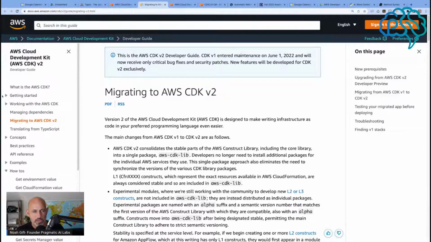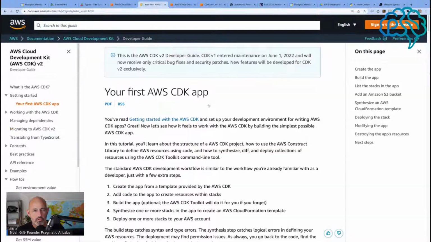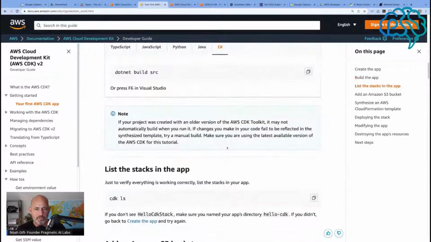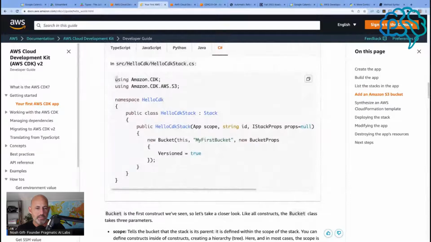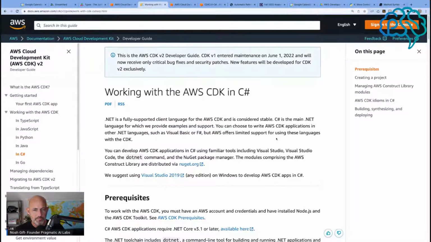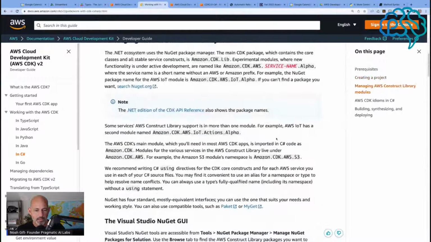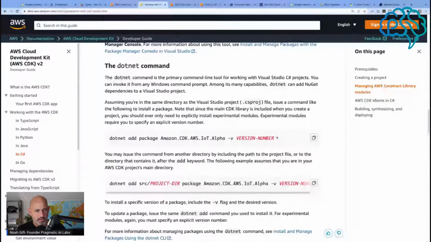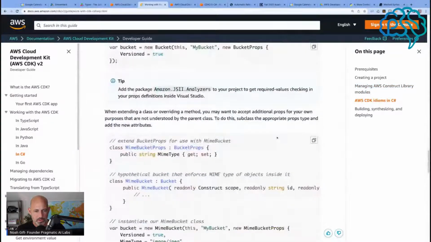how-tos, getting started. So we've already done this one. This one is actually pretty straightforward. This bucket one works. I've had no problems with this. Now the one that I did have problems with was, I think, going a little bit further. And if I go to C# here, this is where I ran into some issues. Or did I? Let's see here.